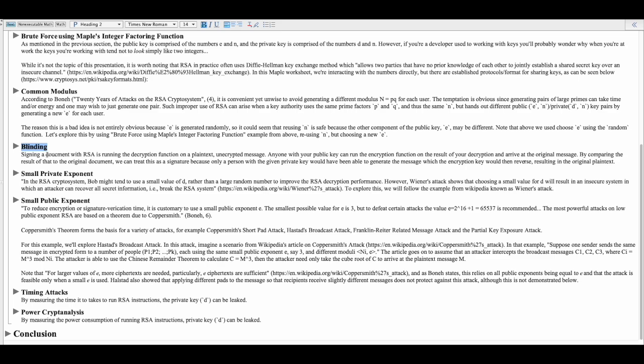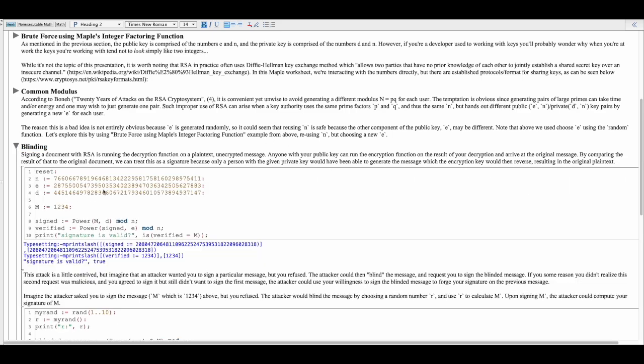Blinding is basically a forgery technique for signatures. We'll walk through this example, but the idea here is if somebody asks you to sign a document and you refuse, and then the attacker creates what's called a blind and asks you to sign this blinded message and you oblige, then they could forge your signature on the unblinded message.